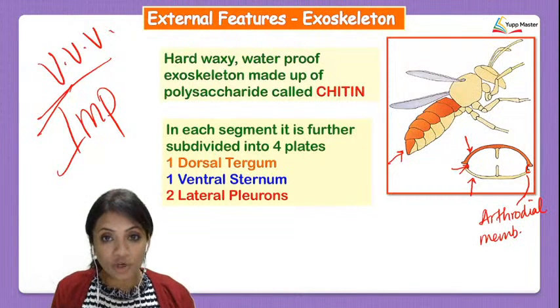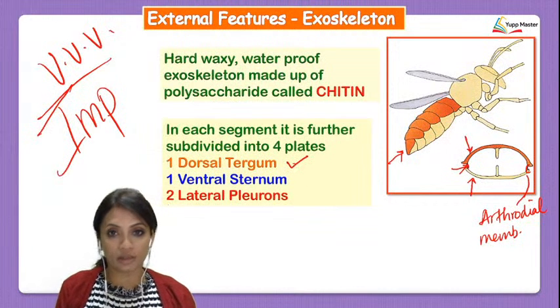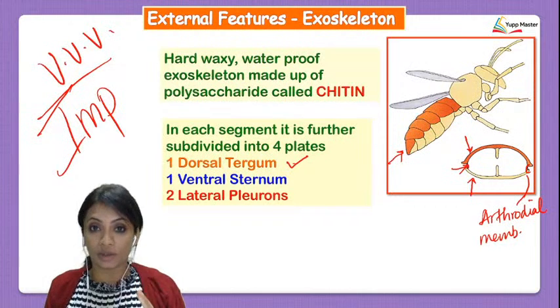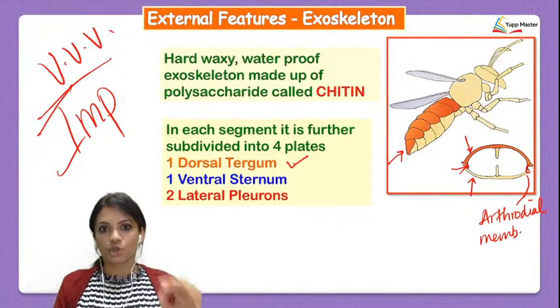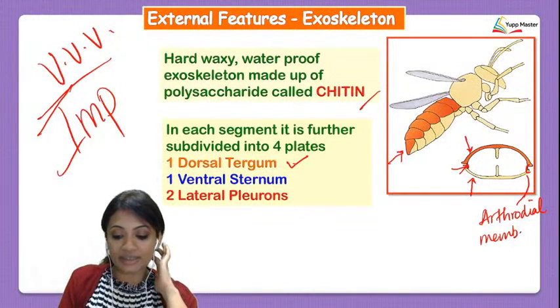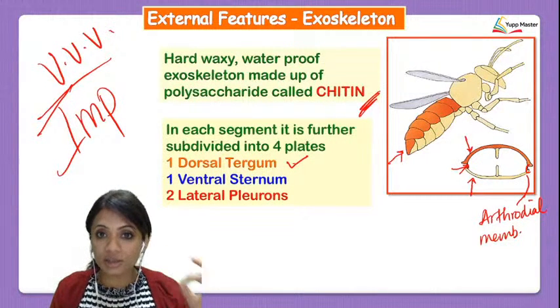Now talking about the dorsal and ventral parts. The dorsal part is called the dorsal tergum. You need to remember this word. This chapter is going to be only about terminologies. So, the dorsal part of the chitin, what is chitin? Chitin is the exoskeleton. The dorsal part of the chitin is called the dorsal tergum.